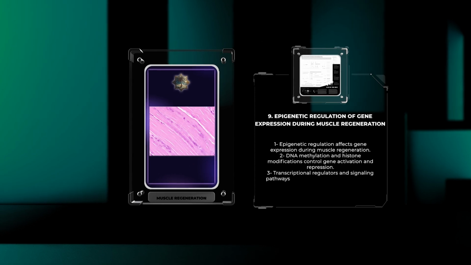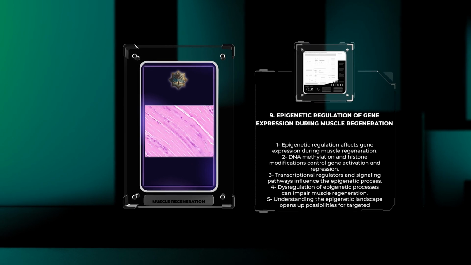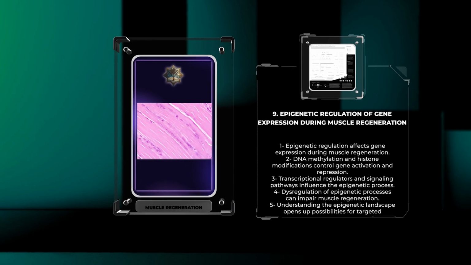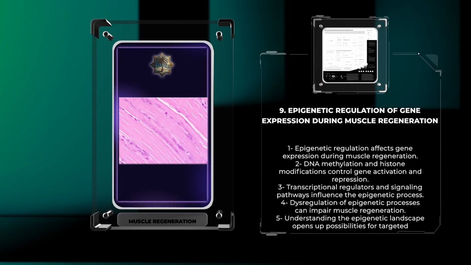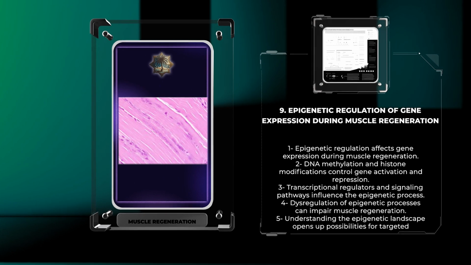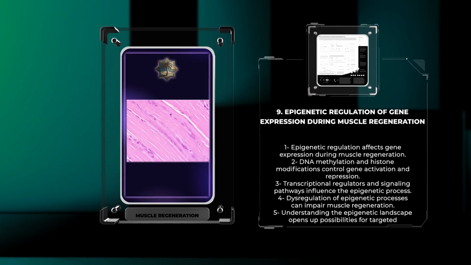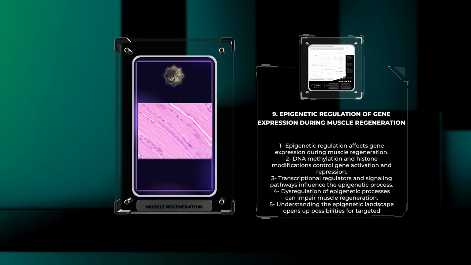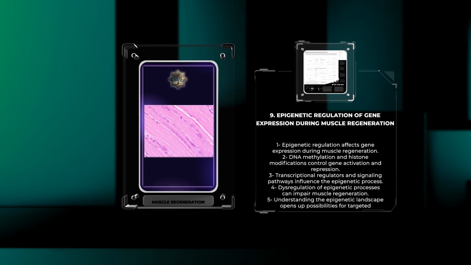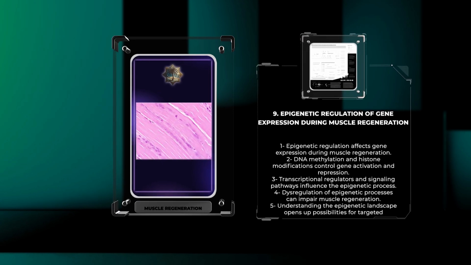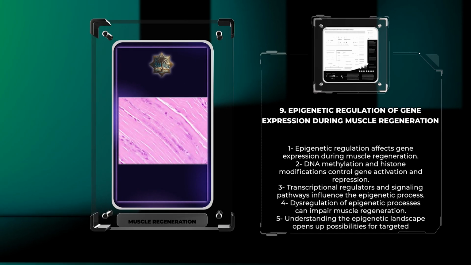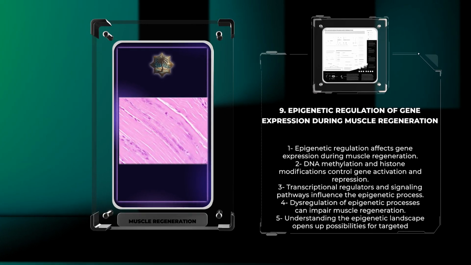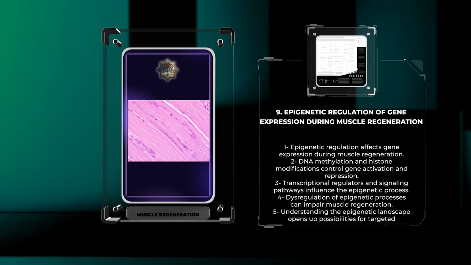In the video on muscle regeneration, we explore how epigenetic regulation affects the expression of genes. Epigenetic modifications, such as DNA methylation and histone modifications, control gene activation and repression during muscle regeneration. This complex process is influenced by transcriptional regulators and signaling pathways. Dysregulation of epigenetic processes can impair muscle regeneration and contribute to muscle-related disorders. Excitingly, understanding the epigenetic landscape opens up possibilities for targeted therapies to enhance muscle repair.